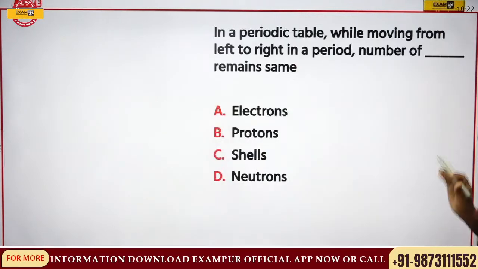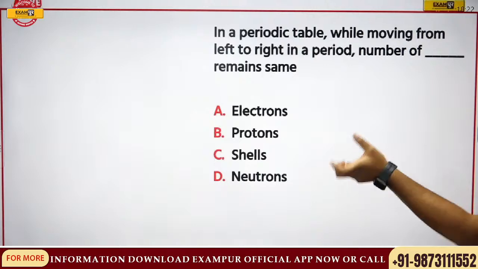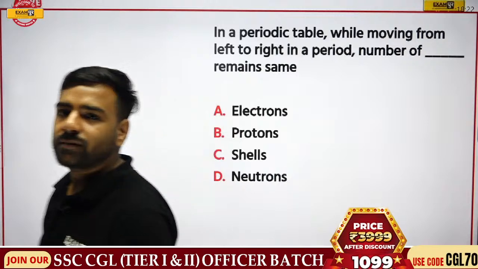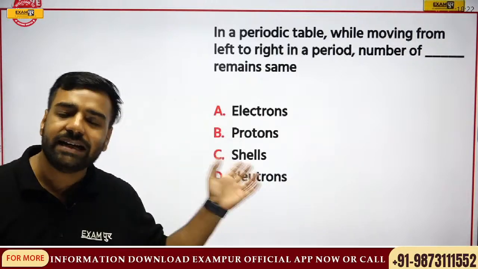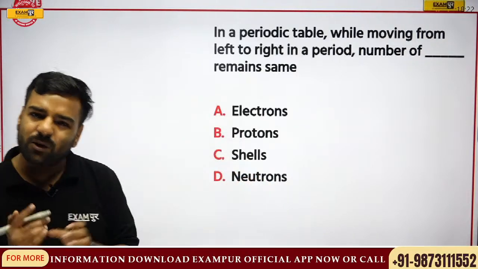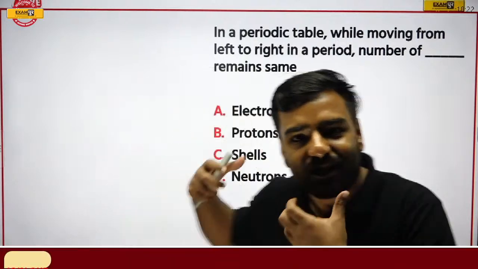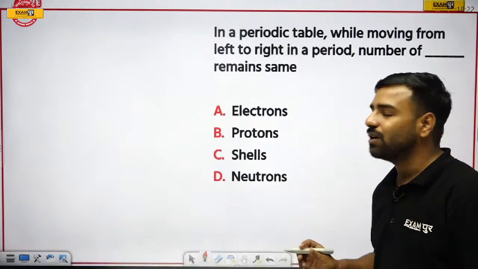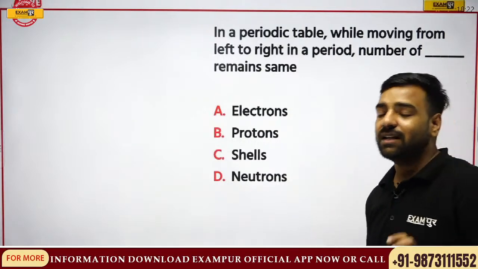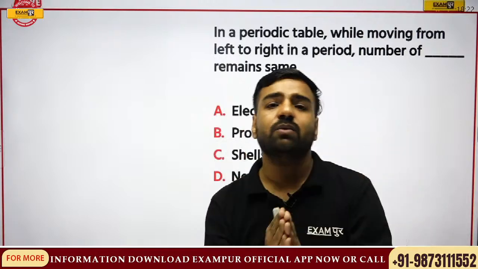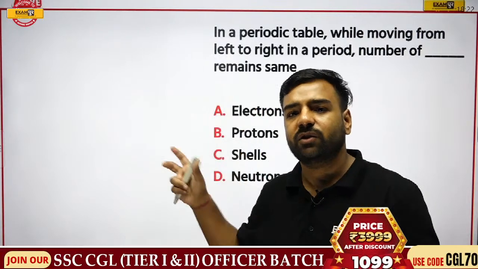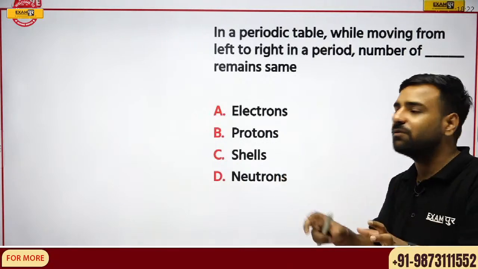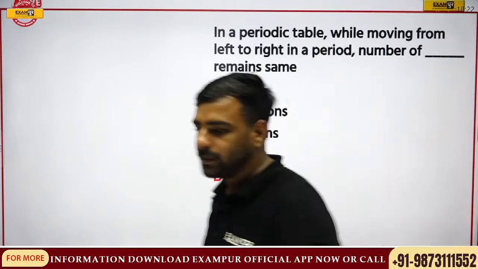Let's move forward now. In a periodic table, while moving from left to right in a period, the number of dash remains same. What would be the answer? Everyone who is there in the session now, kindly start answering this, because I want to go into the details, but I can only do that when you start a conversation with me. Otherwise, I'll just present you a lecture with only the theoretical section for this periodic table. No worries. But here, please start answering so that we can go in depth with each and every question, with each and every option. Yes, answer please.